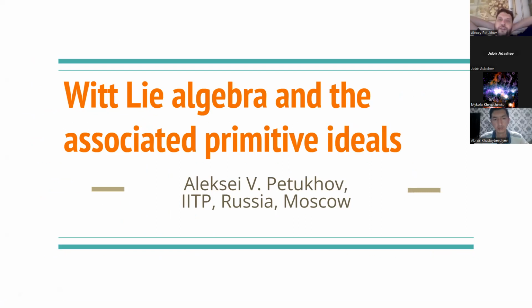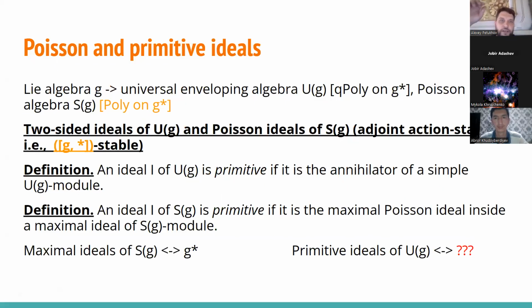Thanks for the invitation to the seminar. I would like to start my talk. So first of all, I would like to provide some very preliminary stuff. So I would like to start from a Lie algebra G and consider its universal enveloping algebra, which is some version of non-commutative polynomials on G star, together with the Poisson algebra of G, which is a fancy way to talk about the symmetric algebra of G.